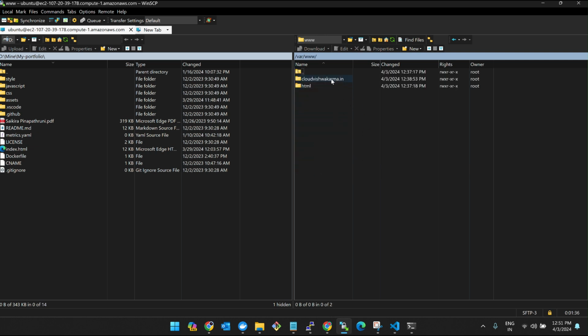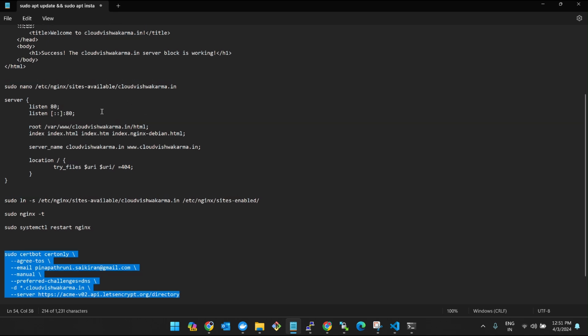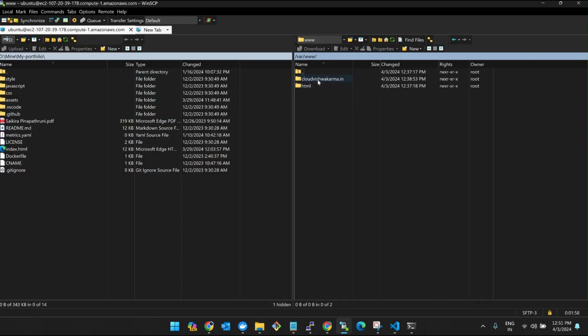In the Nginx configuration block, what we did, if you go back and see, we are telling it to take the website files from here, not from the Nginx default path. We have rerouted it to var www cloudvishwakarma.in and then html. So from here we are telling it to take the web files. So click on cloudvishwakarma html. Okay, so this is the index.html.